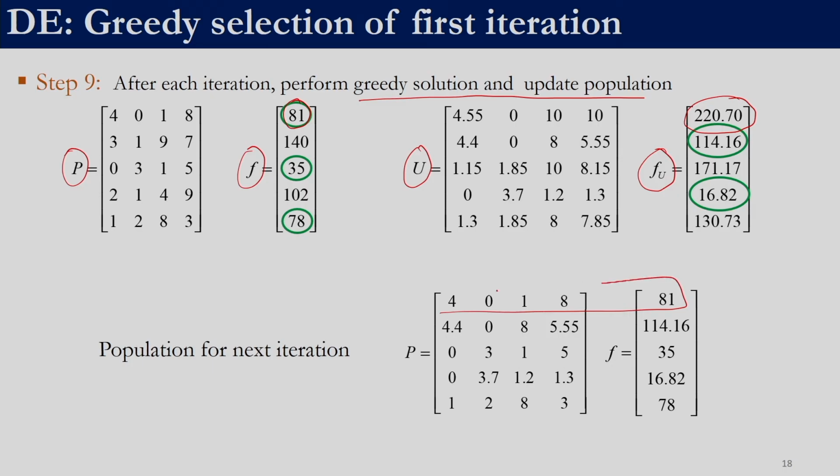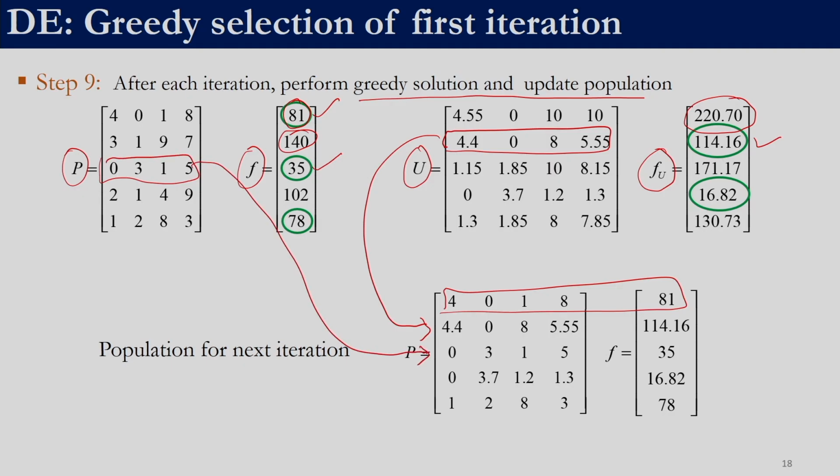So, this is the first solution. Between 140 and 114.16, 114.16 survives, so this solution becomes the second solution over here. Between 35 and 171.17, the solution with fitness 35 survives, so this will be our third solution.